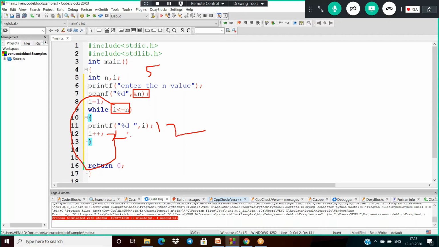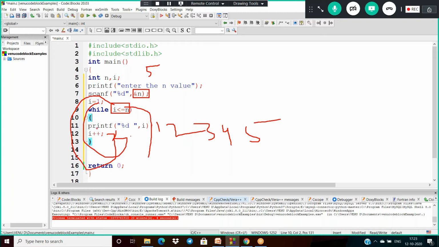Then it is 3. 3 less than or equal to 5, then it will print 3. Next 4. And 4 less than or equal to 5, it will print 4. Next 5. 5 less than or equal to 5, print 5. Next I will be 6. And 6 less than or equal to 5 means it is false. So now the cursor comes out from the loop.